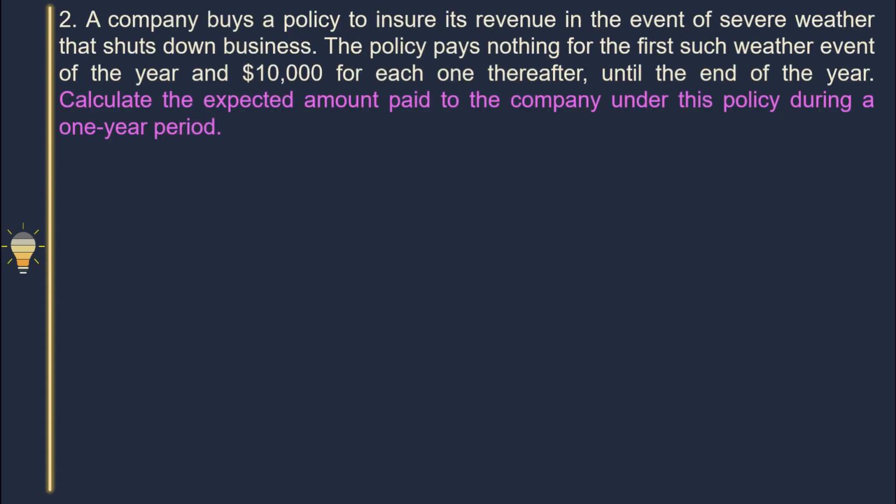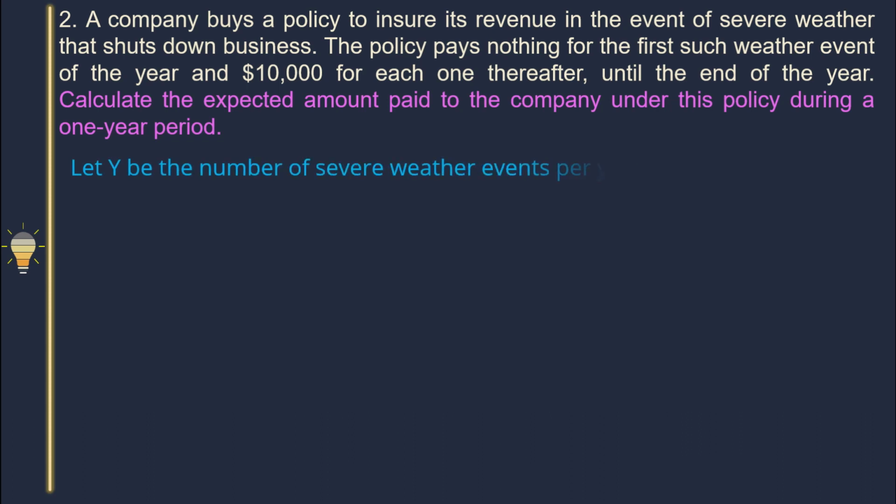A company buys a policy to insure its revenue in the event of severe weather that shuts down business. The policy pays nothing for the first such weather event of the year and 10,000 for each one thereafter until the end of the year. Calculate the expected amount paid to the company under this policy during a 1-year period.